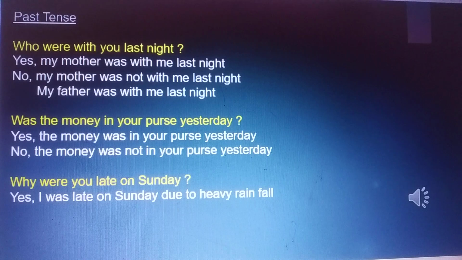Was the money in your purse yesterday? Yes, the money was in my purse yesterday. No, the money was not in my purse yesterday. Why were you late on Sunday? Yes, I was late on Sunday due to heavy rainfall.